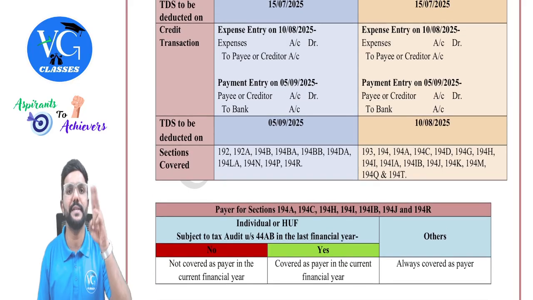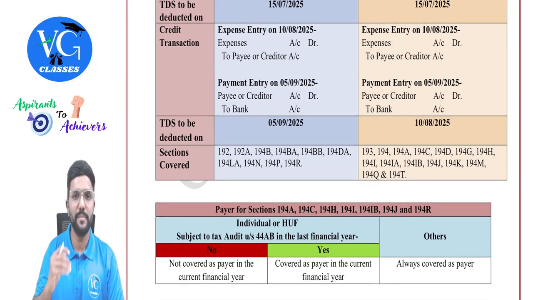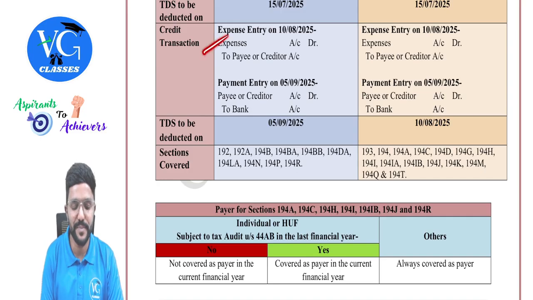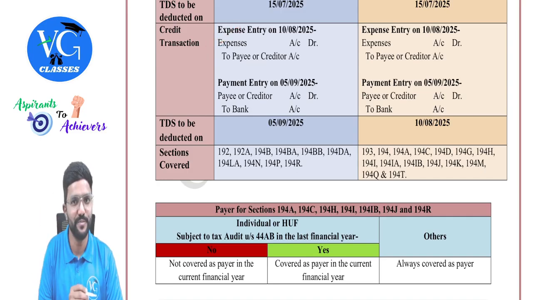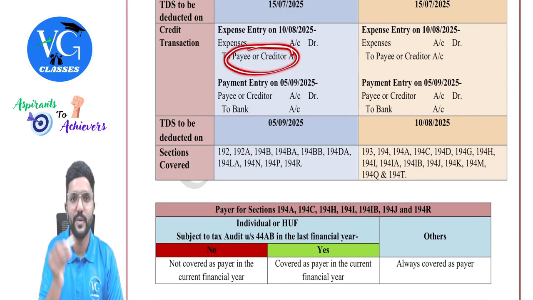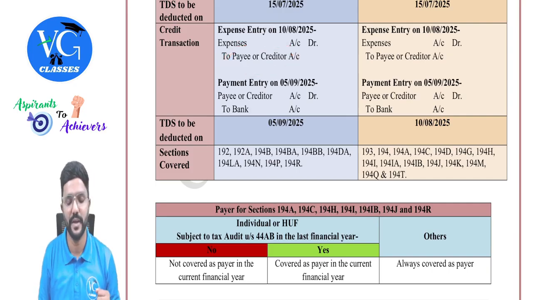Then I will pass two entries in my books. Okay. So I am not paying you immediately. Till I pay you, you are like a liability in my books. Yes. So expenses to payee or creditor, that is you. Okay. So till I pay you, you are like a liability in my books. On 10th August, I pass this entry.